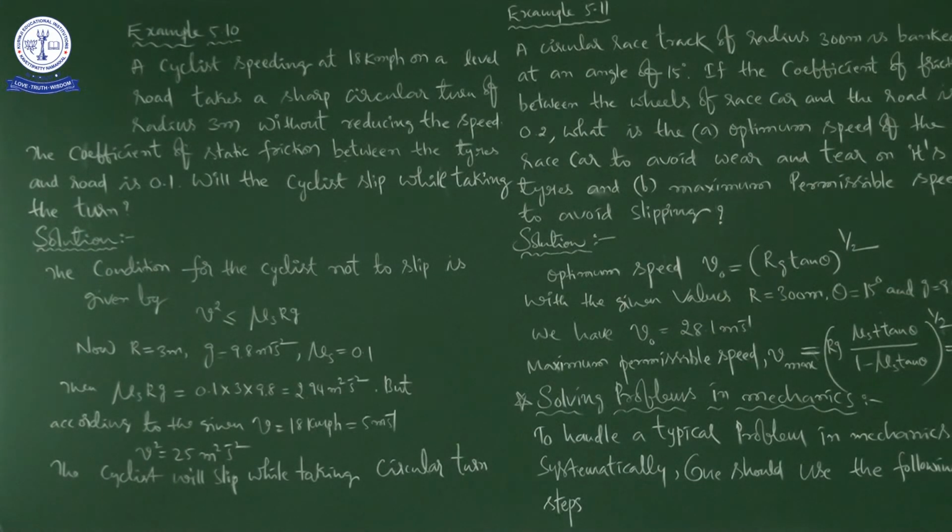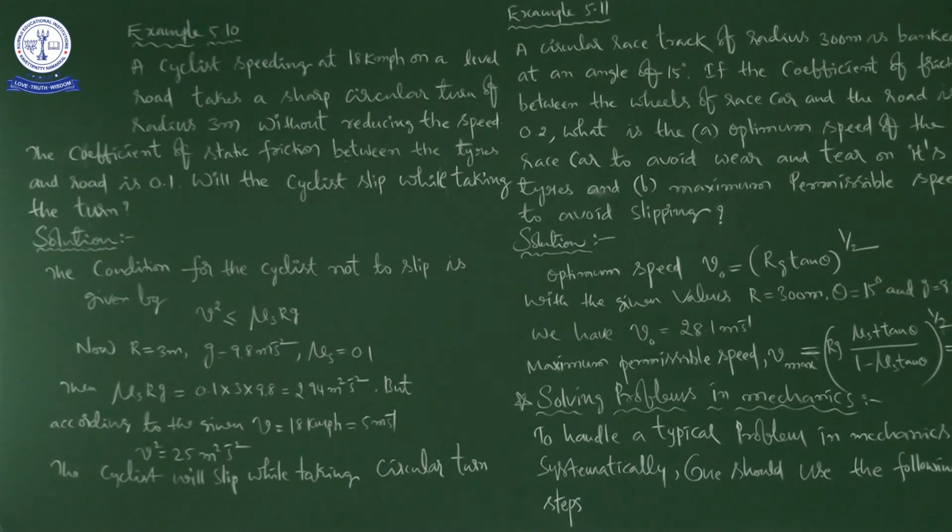So I am recalling one point from our previous discussion: on an unbanked road, to complete the circular turn without slipping, we need centripetal force. That centripetal force is provided by the frictional force alone.